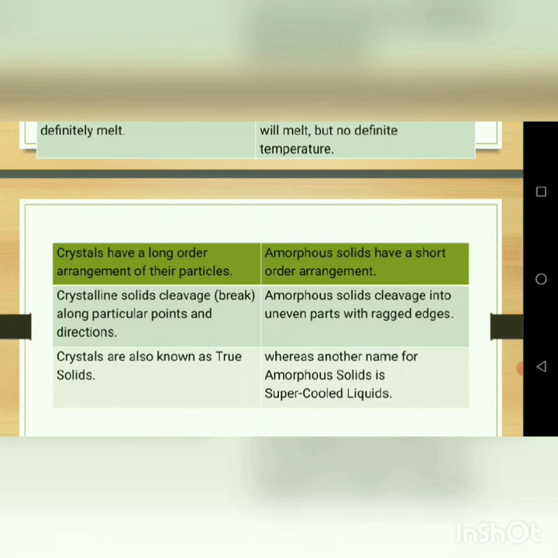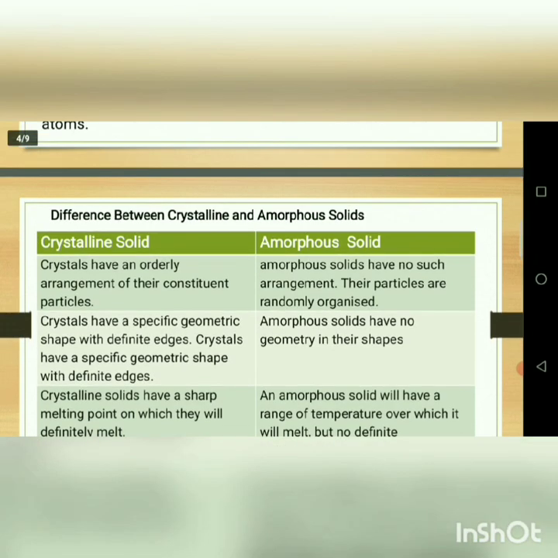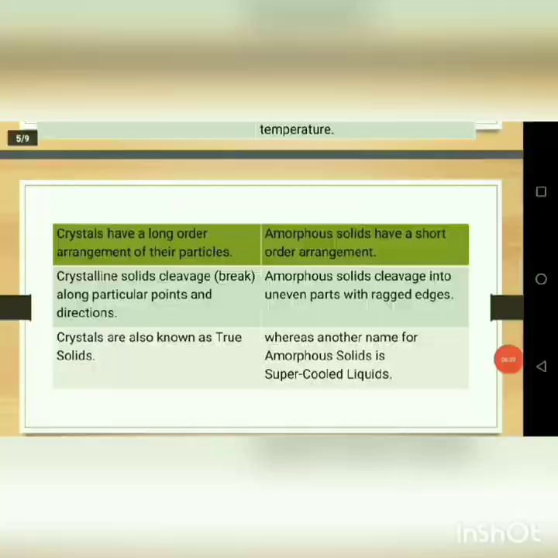Then crystalline solids, the crystals, are also known as what? True solids. Then the amorphous solid is also known as what? Supercooled liquid. These are some differences between the crystalline solid and the amorphous solid.